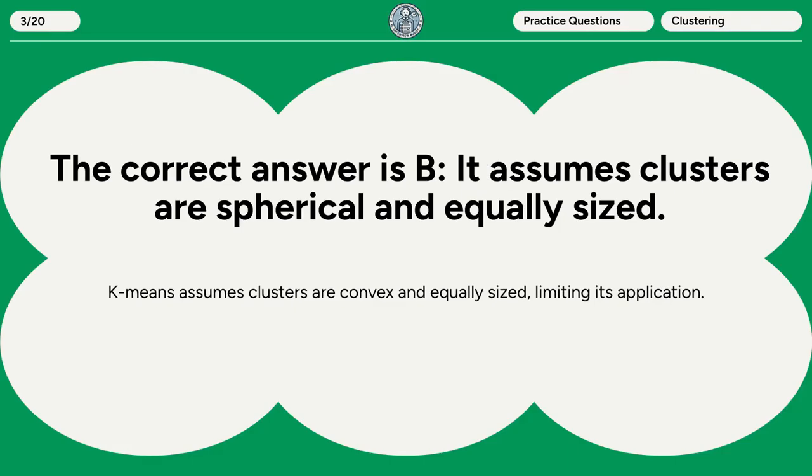The correct answer is B. It assumes clusters are spherical and equally sized. K-means assumes clusters are convex and equally sized, limiting its application.